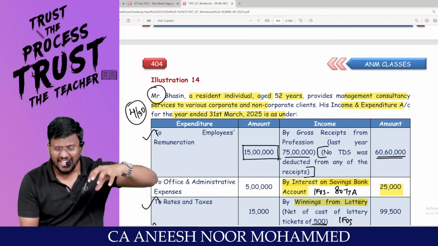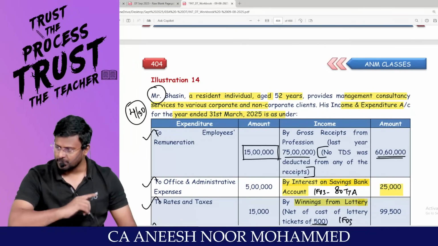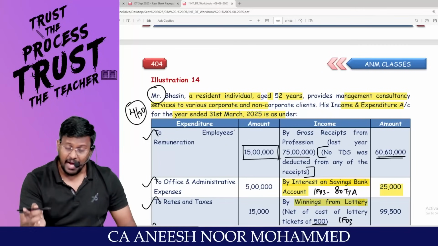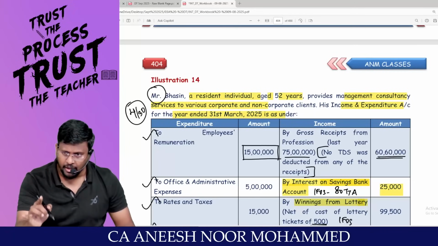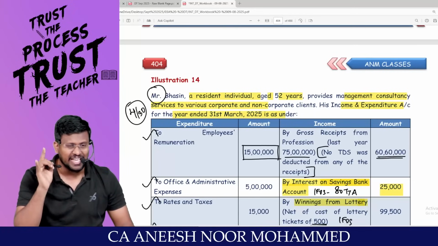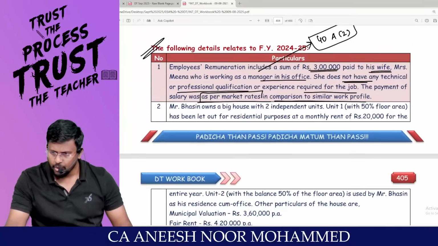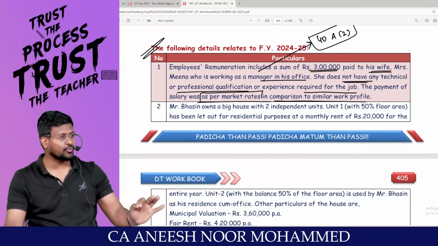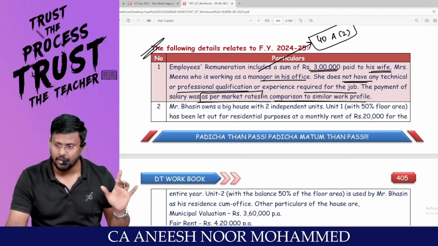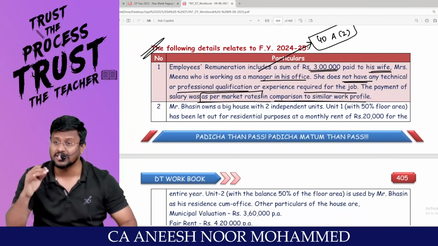From a concern in which one person has a substantial interest, if the other spouse is getting any remuneration and does not possess technical or professional qualification, then it will be treated as the salary of the person having substantial interest. You don't add back anything in PGBP, but it will be treated as salary income of Mr. B. And when you are claiming salary income, don't forget to reduce the standard deduction.